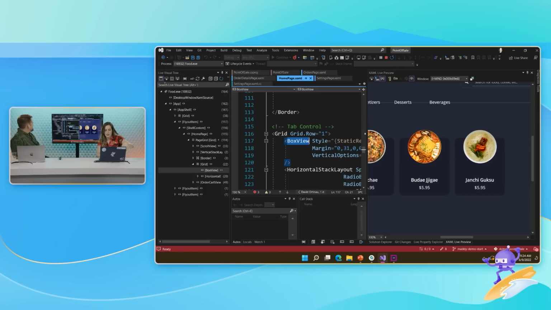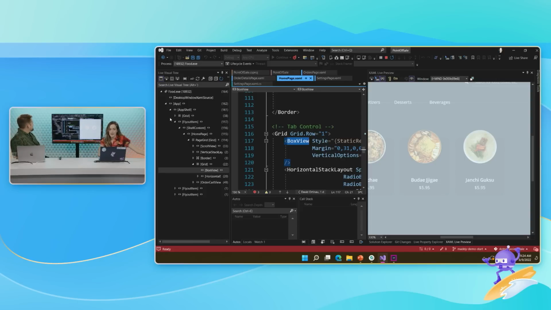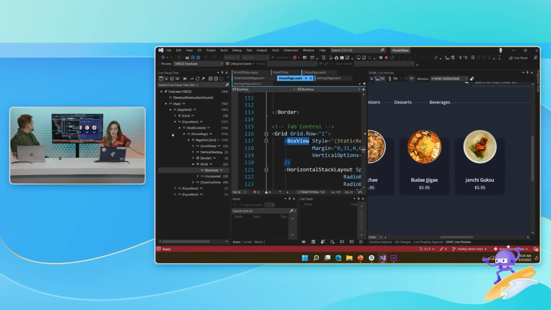It took me to where in the live visual tree and in the code it's all defined. So now I'm all in the same state. There's no like this is here, this is here, this is here. So I can see immediately this shell is much more complicated. The shell itself is a grid and there's flyouts and things, but all I needed to do to find this annoying little line that you screwed up here was click that. So let's scroll over.